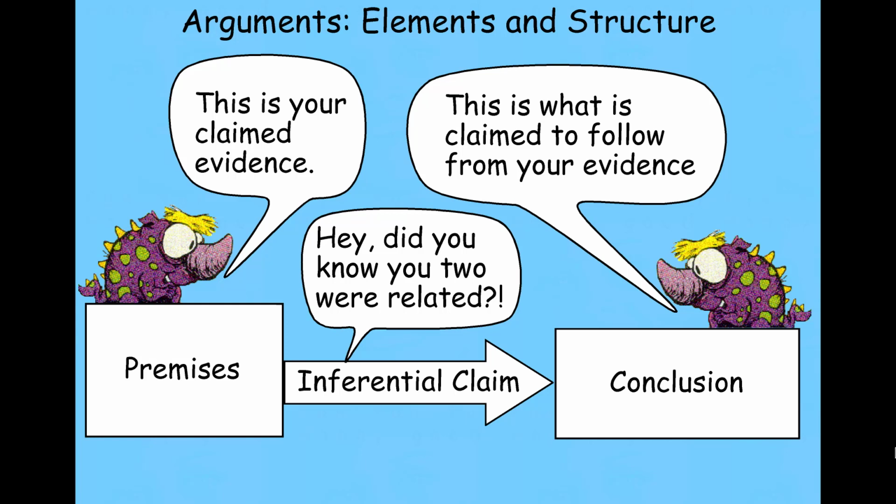It says, if the premises are true, then the conclusion is guaranteed to be true, or the conclusion is more likely to be true, and so on. So arguments have a collection of statements that are the premises, a statement that's a conclusion, and an inferential claim that relates the truth of the premises to the conclusion. Now, that doesn't mean that the premises have to be true. It just means that the argument is making this claim that if the premises are true, the conclusion has the following truth value.